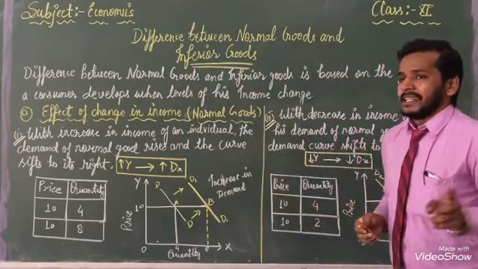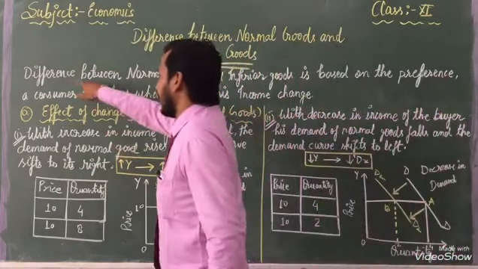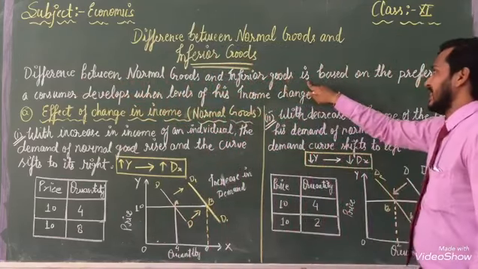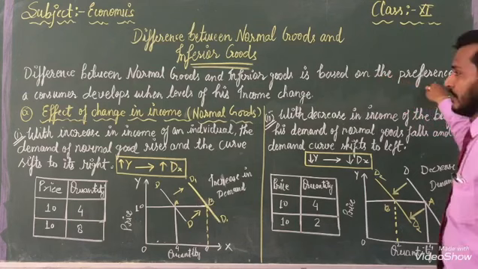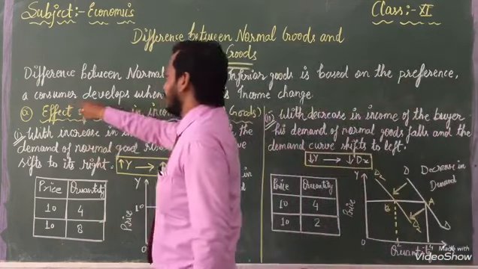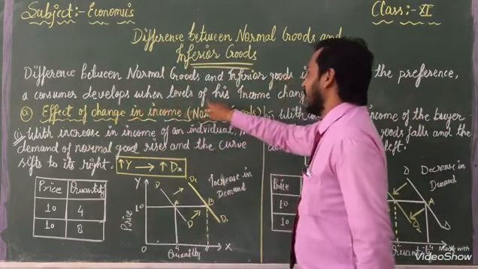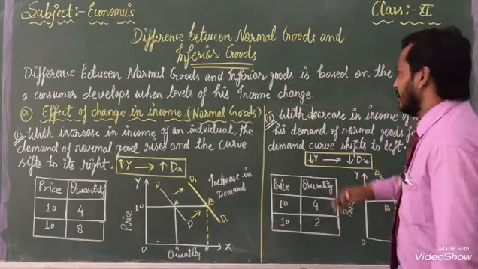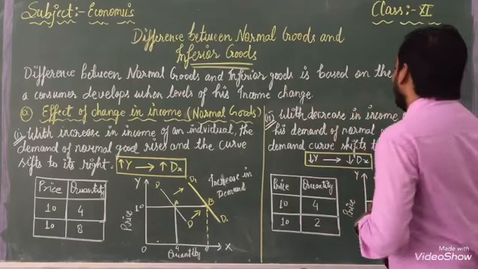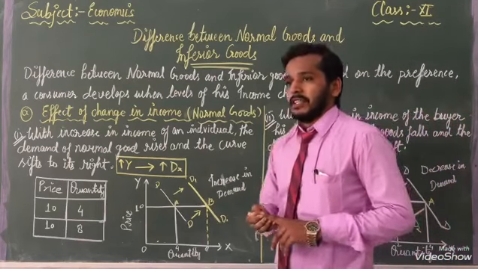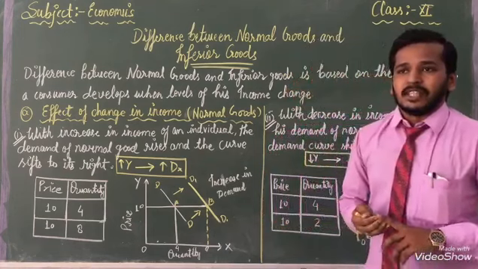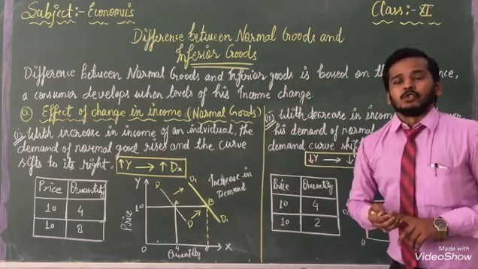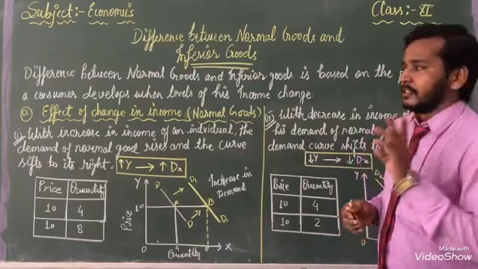In front of you I have written: the difference between normal goods and inferior goods is based on how the preference of a consumer develops as the level of his income changes. When consumers prefer these types of goods and services, our inferior and normal goods are increasing and decreasing.